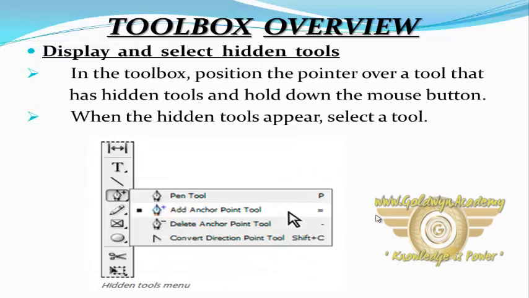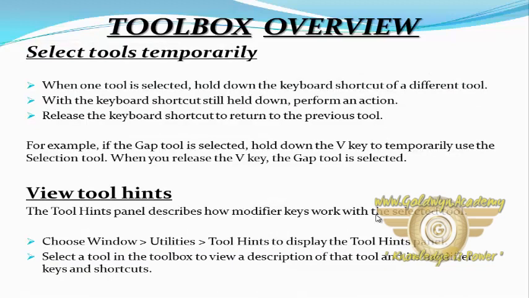Display and select hidden tools. In the toolbox, position the pointer over a tool that has hidden tools and hold down the mouse button. When the hidden tools appear, select a tool. Here, the pen tool: the pen tool, add anchor point tool, delete anchor point tool, and convert direction point tool. These are all hidden.